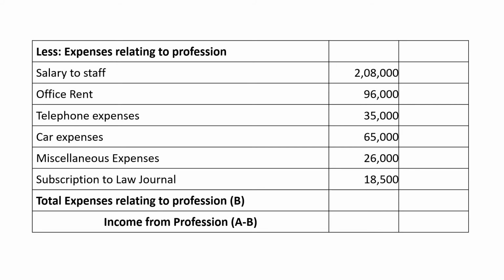These are all the 6 expenses which have been identified as relating to the profession, and total of these 6 is 4,48,500. This will be the total expenses relating to the profession, and this is mentioned as B. So then A minus B is going to result in the income from profession. So we got income from profession as 2,87,500. Thus we have arrived at the income from profession.